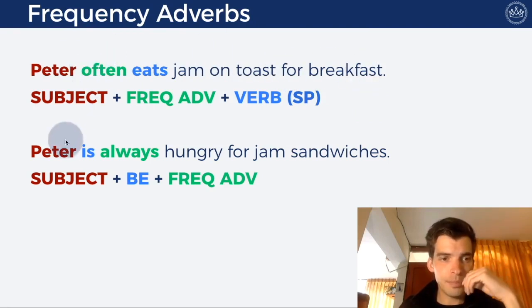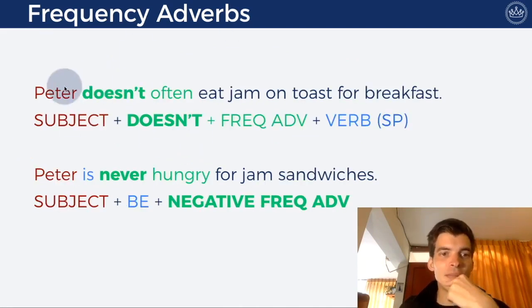So, Peter is always hungry for jam sandwiches. This is now slightly different. When we're using the verb to be, the frequency adverb goes after the verb, not before, not like with most verbs. Most verbs, it will go before, but with the verb to be, it goes afterwards. So, Peter is always hungry for jam sandwiches.